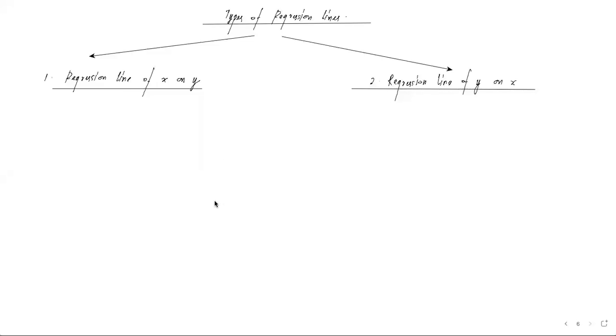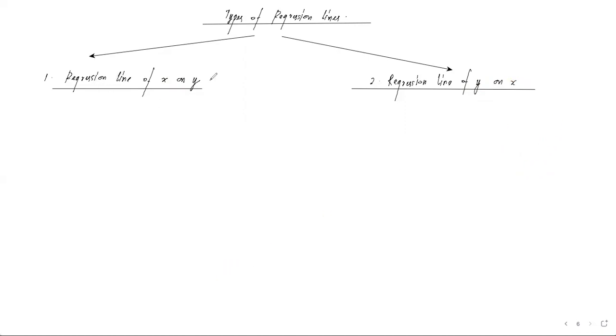So the formula is also very simple. हमें line के equation निकालने के लिए दिए जा सकते हैं, that find the regression line equation of x on y or y on x. आपको एक चीज समझना है कि if it is x on y, the x is going to take the left part, y is going to take the right part. If it is y on x, so y is going to be on the left side of the equation and x is going to be on the right side of the equation. It's a very simple thing to understand.